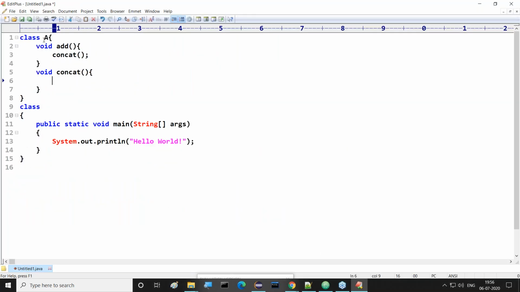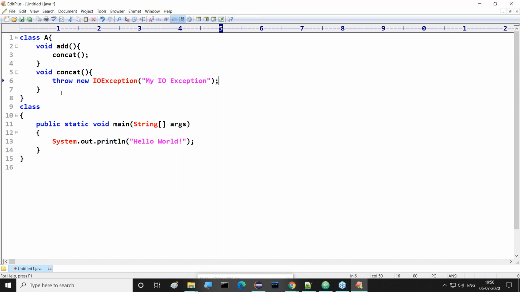Now let me take these points. Class A has a void add method. Inside this add method, the concat method will be called. Inside this concat method, we are providing a new IOException. Is IOException a checked exception or an unchecked exception? Tell me. It's a checked exception, not unchecked.